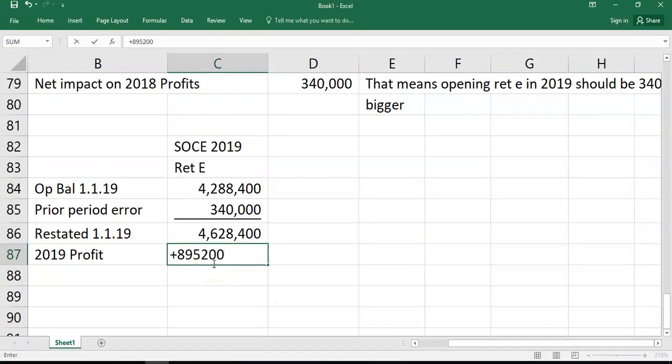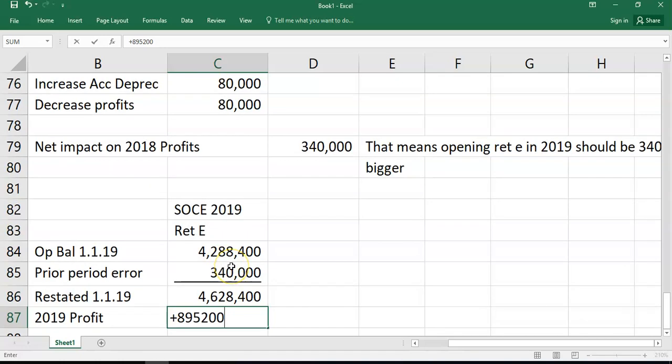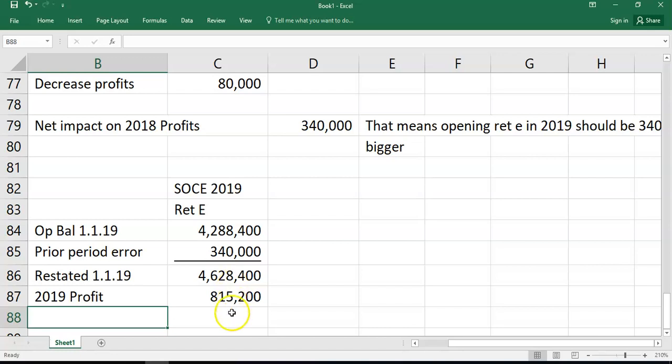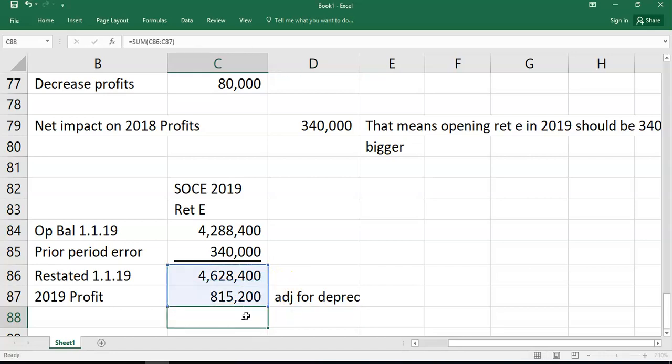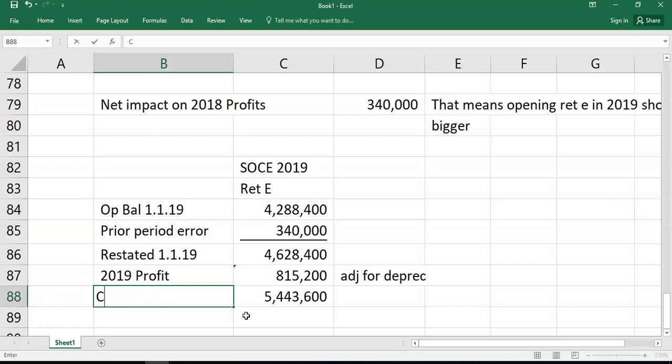But remember, we now know this asset was capitalized. And if it was capitalized, you should be charging a year's depreciation, which is minus 80. Because if the error was corrected, you would charge depreciation in 2018 and you would charge depreciation in 2019. So in that case, your profits are going to be 815,200, adjusted for depreciation, and we're ignoring tax here. So that will be closing balance 31st of December 2019 of